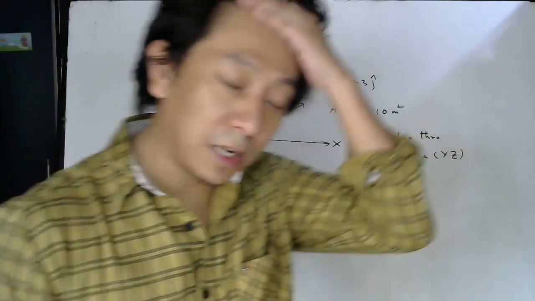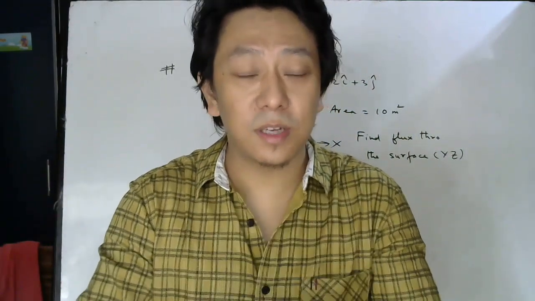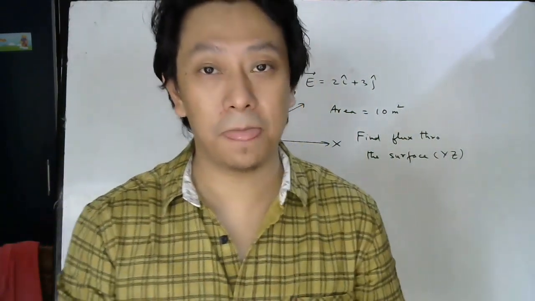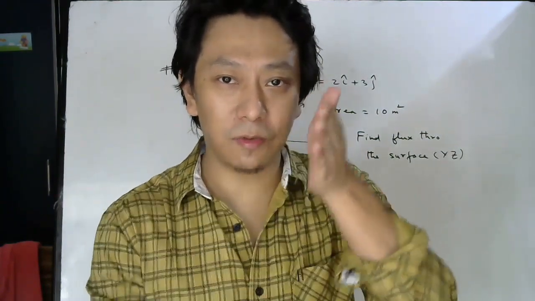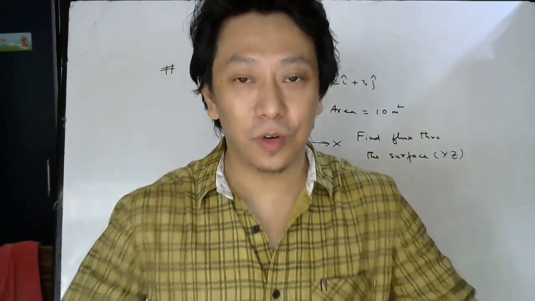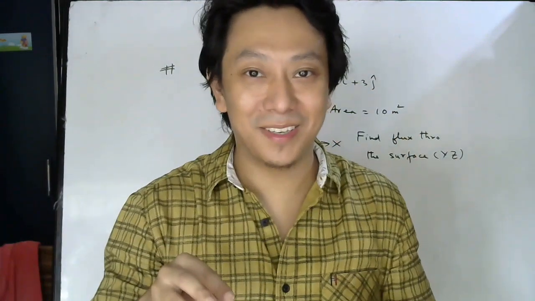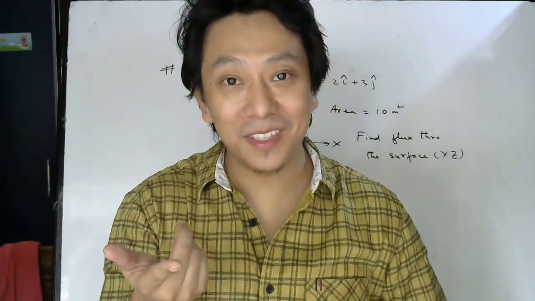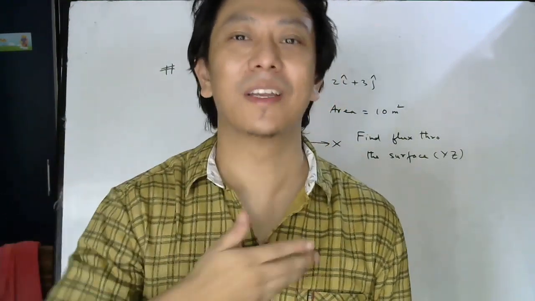See students, again I am telling you numerous times, whenever you want flux, you need to always measure flux through a surface. It may be an open surface, it may be a curved surface, I don't care. For an open plane surface, directly we can write EA cos theta. For a curved surface, we divide it into small parts, then each part will be a plane surface. Then use the formula for plane surface and integrate. Integrate means add, take summation.